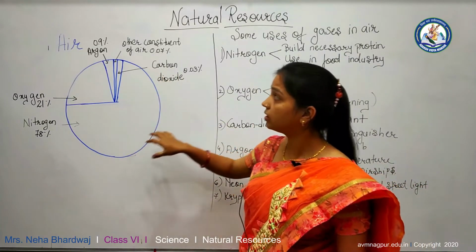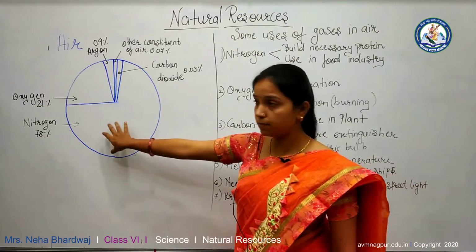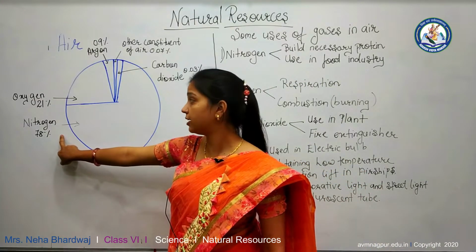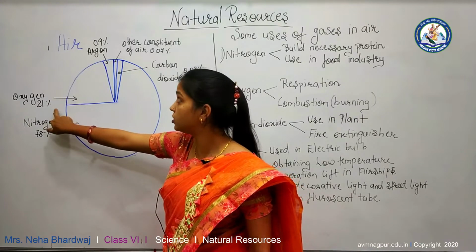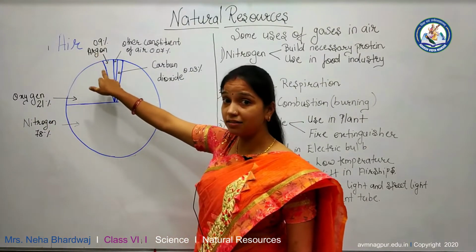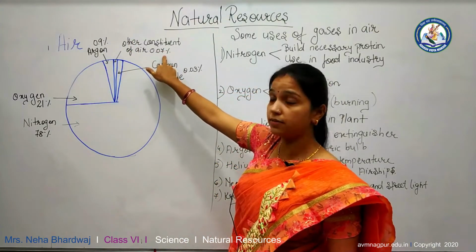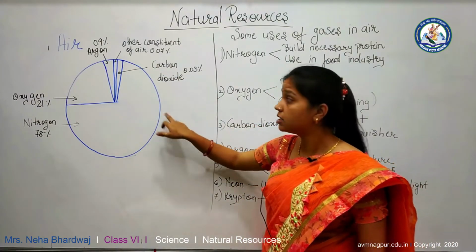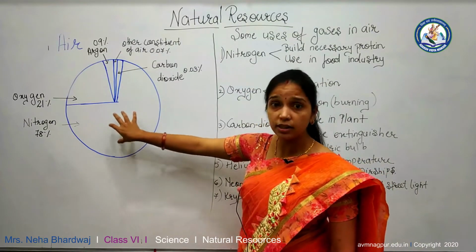Let us see the proportion of gases present on the earth. 78% is nitrogen, 21% is oxygen and 0.9% is argon. Argon is an inert gas. Other constituents of air are 0.07% and carbon dioxide is 0.03%. So this is the proportion of air present on the earth.